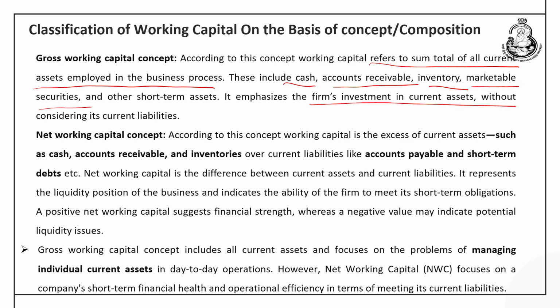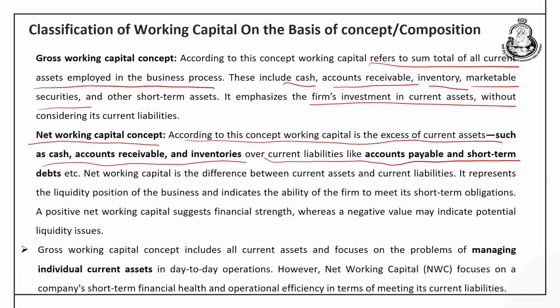But we know that every current asset has to be used for meeting certain current obligations. So, that is why the net working capital concept comes into the picture. According to this concept, working capital is the excess of current assets such as cash, accounts receivable and inventory over the current liabilities, which include components like accounts payable, short term debts, etc.